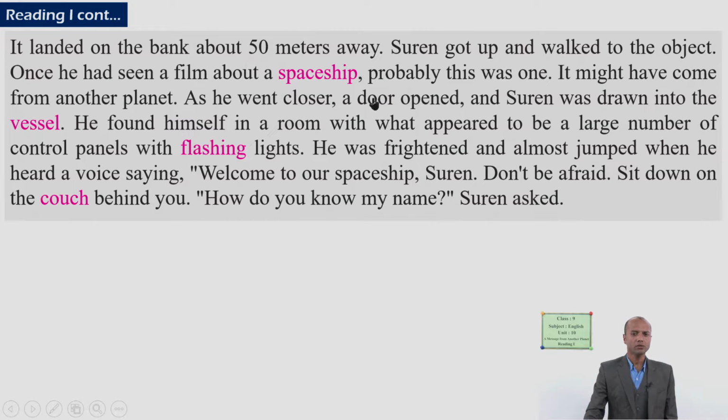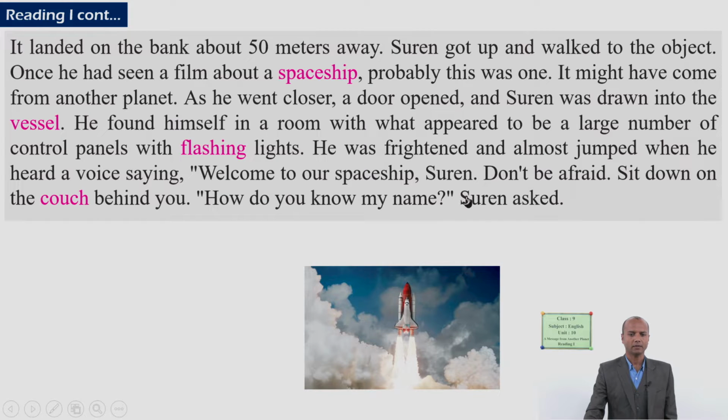As he went closer, a door opened and Suren was drawn into the vessel. He found himself in a room with what appeared to be a large number of control panels with flashing lights. He was frightened and almost jumped when he heard a voice saying, "Welcome to our spaceship, Suren. Don't be afraid. Sit down on the couch behind you." "How do you know my name?" Suren asked. So this is the first paragraph.